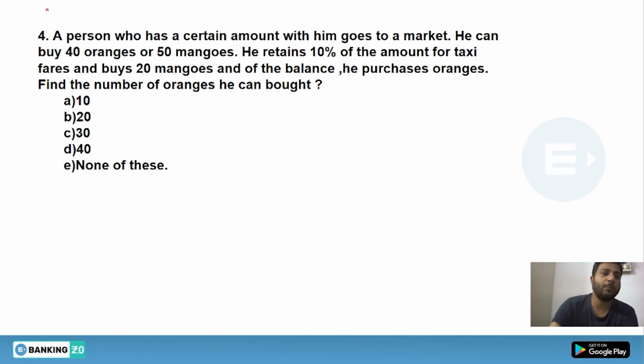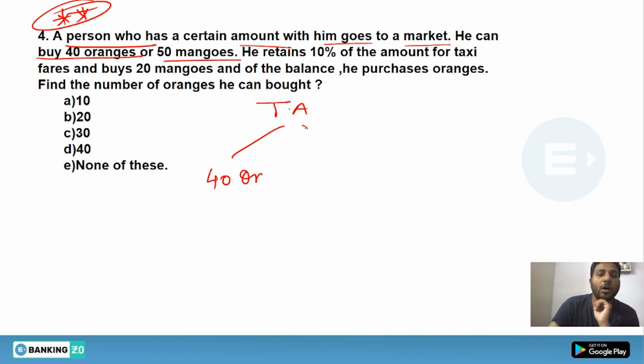This is one of the best questions. How can you solve this? A person who has a certain amount with him goes to the market. He can buy 40 oranges or 50 mangoes. So that means he has a total amount which could buy either 40 oranges or 50 mangoes. That means the total amount has to be same for both of them.